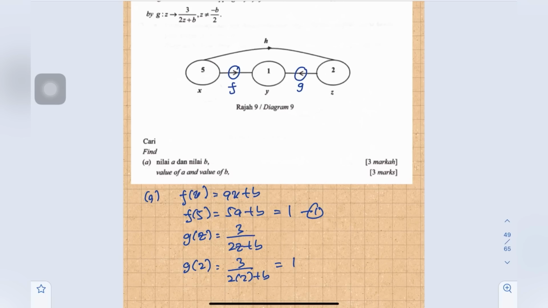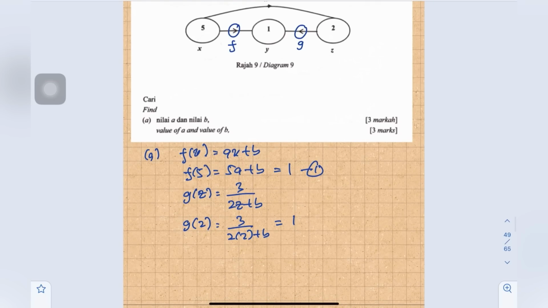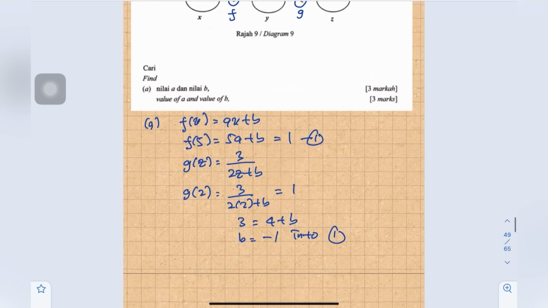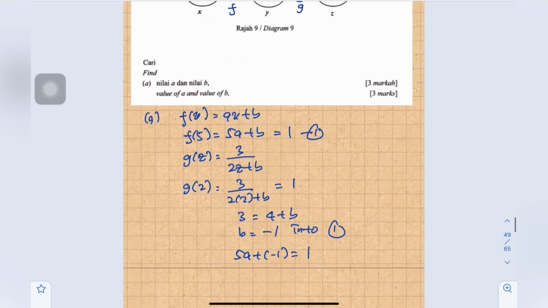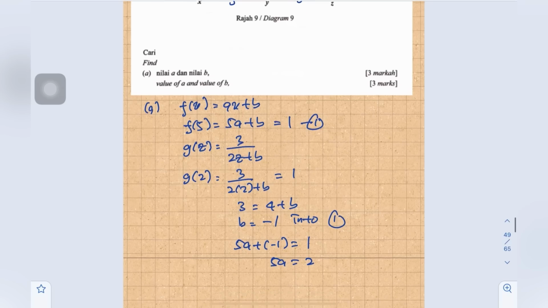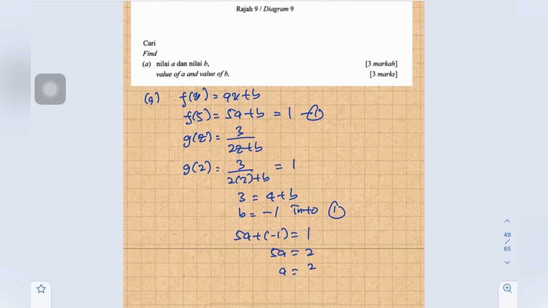From this we can find the value of b. So 3 equals 4 plus b, then b equals -1. We can substitute into equation 1. So 5a plus -1 equals 1, then 5a equals 2, a equals 2 over 5.